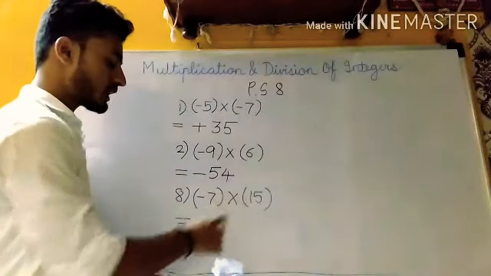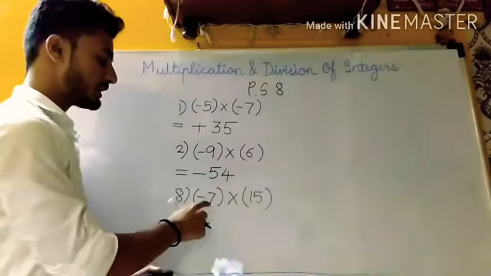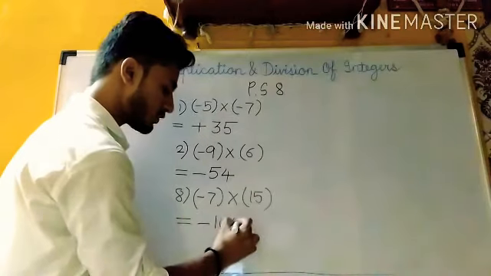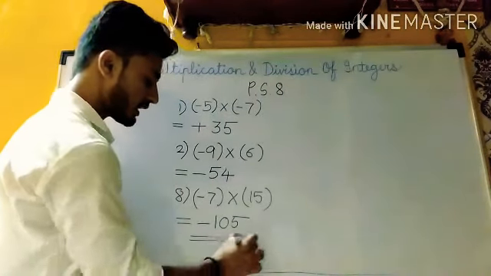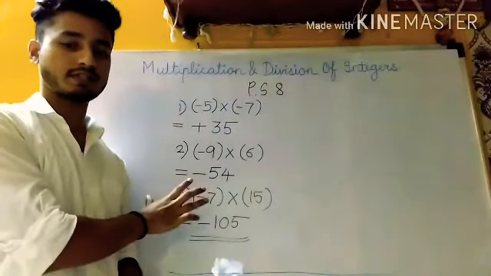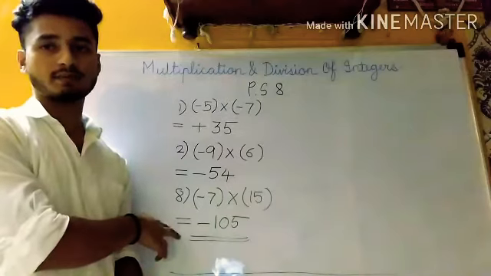So the answer we are going to get is negative. And then we'll multiply the numbers. 7 into 15 is 105. So this is your answer. You can do all the sums by yourself now because it is very easy, and if you have any problem you can ask me.